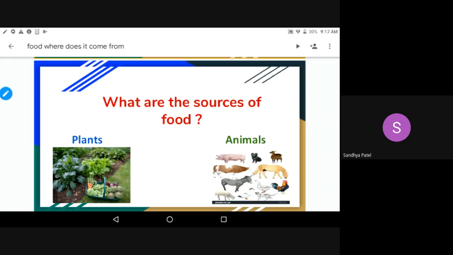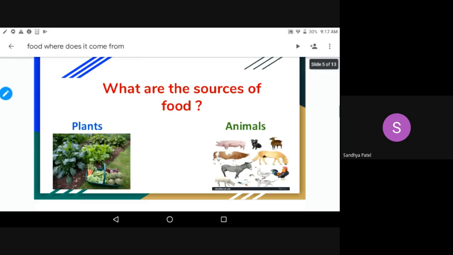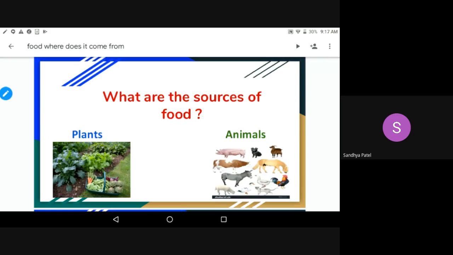So what are the sources of food? What are the main sources of food? Plants and animals. Right, so plants and animals are the main sources of food. Every food item we get is from plants or animals, right?